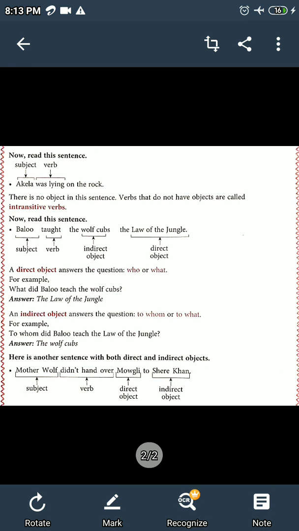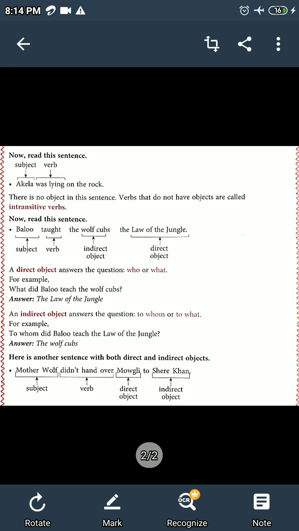Here we ask what to the verb taught. Baloo taught what? The answer comes, the law of the jungle. So that is why law of the jungle is the direct object. And we will ask the question to whom to the verb taught. Baloo taught to whom? The answer comes, wolf cubs. So that is why it becomes the indirect object.